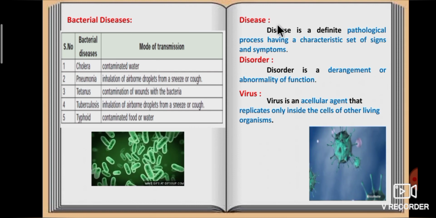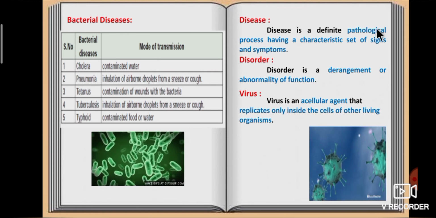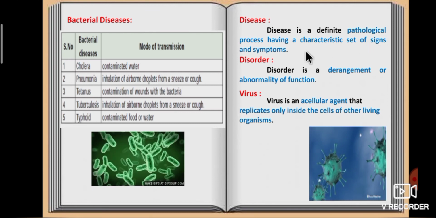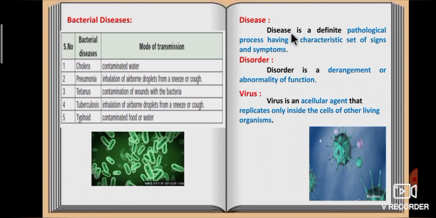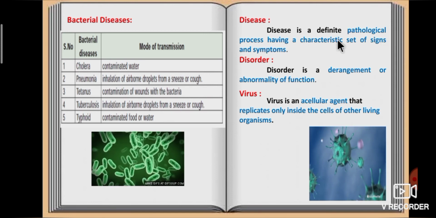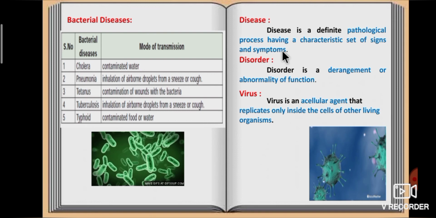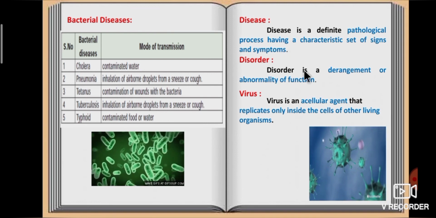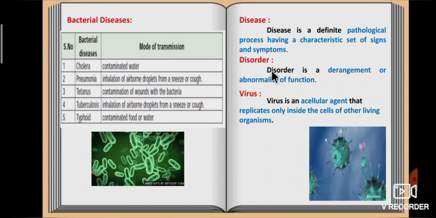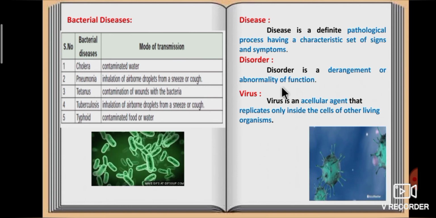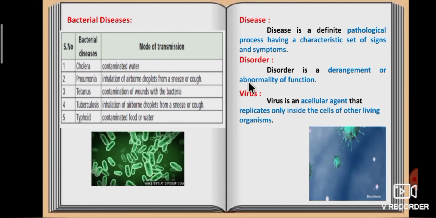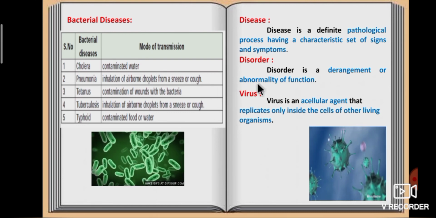Do you know, students, disease is a definite pathological process having a characteristic set of signs and symptoms. Disorder is a derangement or abnormality of function. Now we will see about virus.